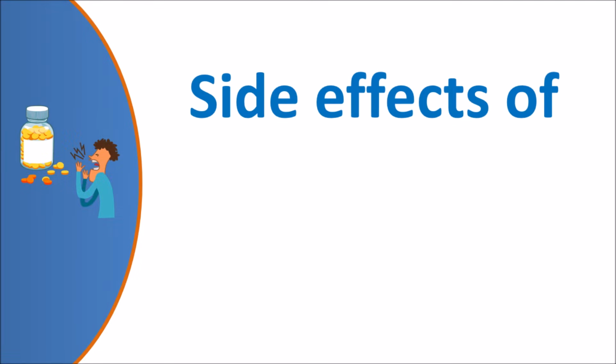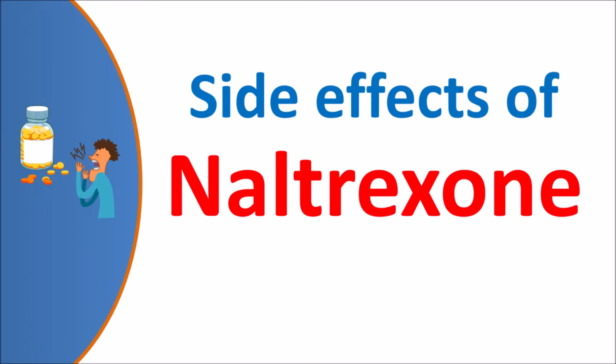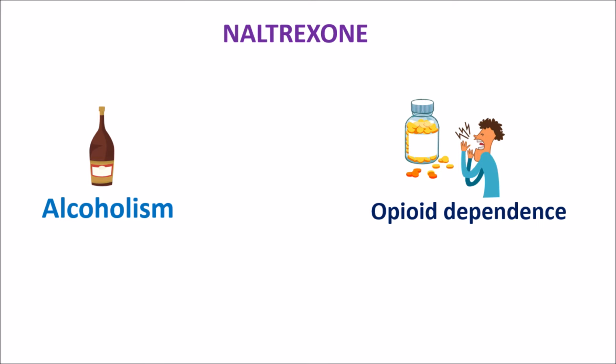Hi everyone. Today in this video let us discuss the side effects of Naltrexone. Naltrexone is one of the medications which can be used to treat alcoholism. Chronic alcoholism can be treated by Naltrexone as this drug can reduce the craving for alcohol. For chronic alcoholism, Naltrexone can be used in people who are ready to stop alcohol intake. Similarly, this drug can also be used for the treatment of opioid dependence.